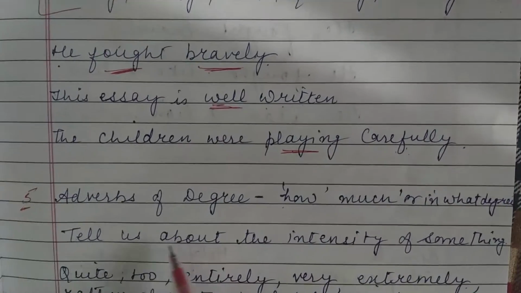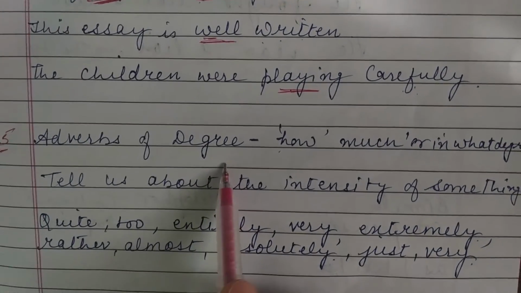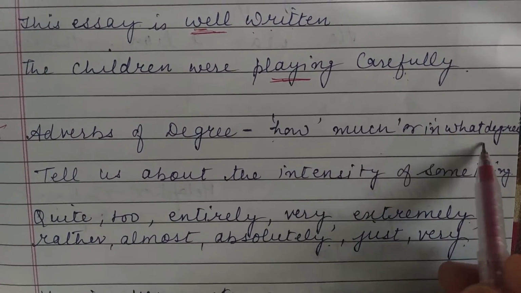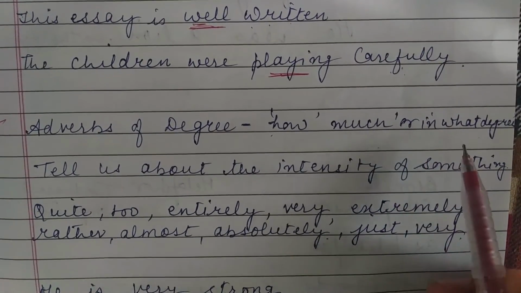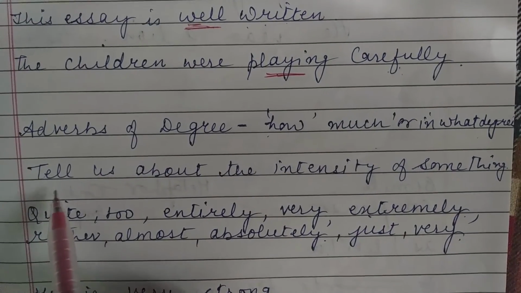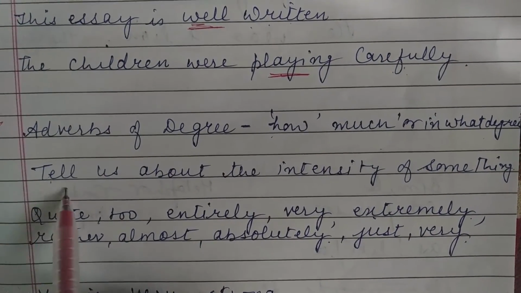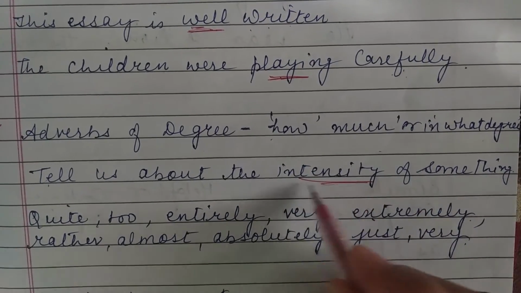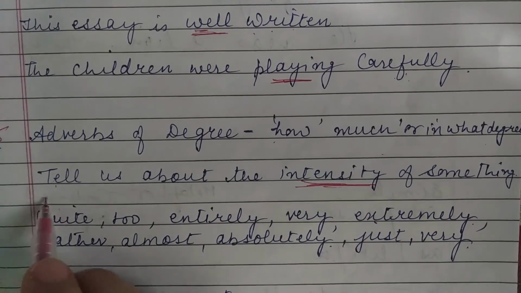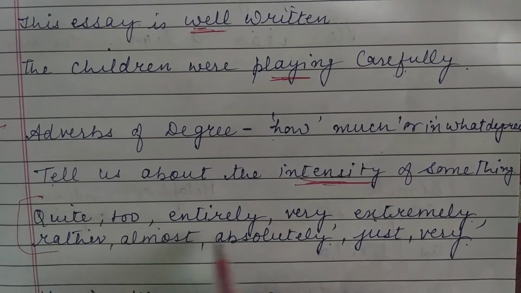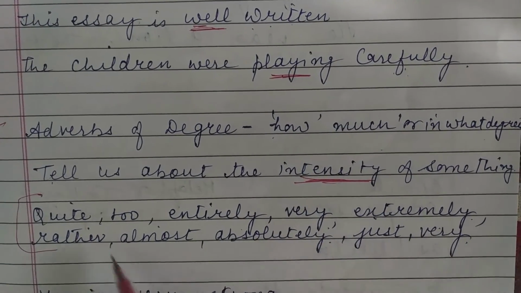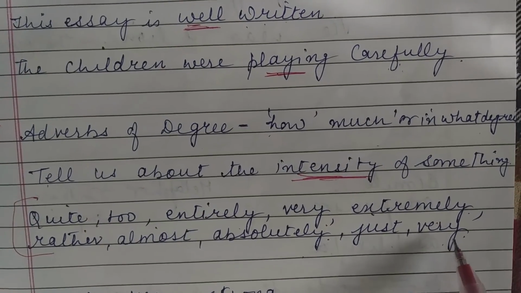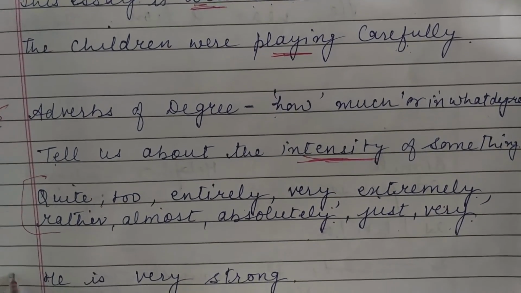Now let us move to adverbs of degree. Here we tell how much or in what degree something happens. Just take the definition: they tell us about the intensity of something. So let us have a look. These are the words: quite, too, entirely, very, extremely, rather, almost, absolutely, just. Let us see an example.